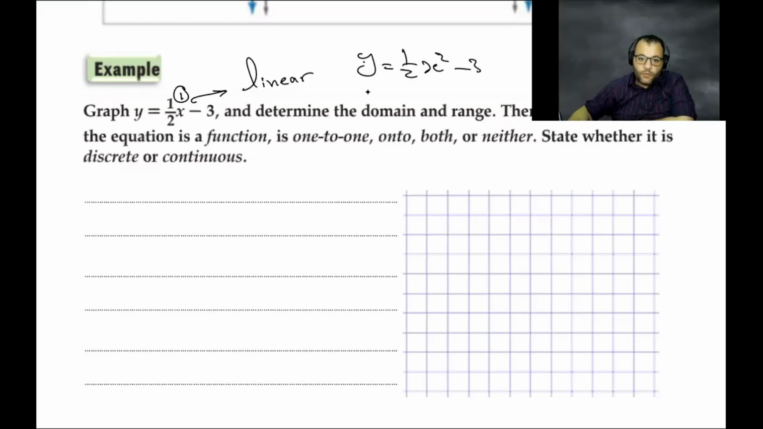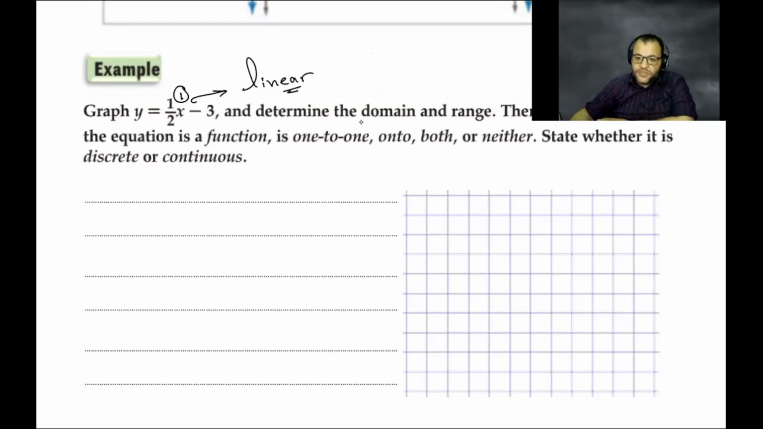It's written in the form y equals mx power 2 minus 3 minus p. Not linear? Why not linear? Because second degree. Yes, that's what I need. When I ask you what is the type of this relation, you have to say that it's linear. How do you know that it's linear? Because it's of the first degree.